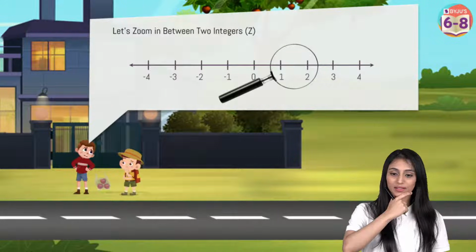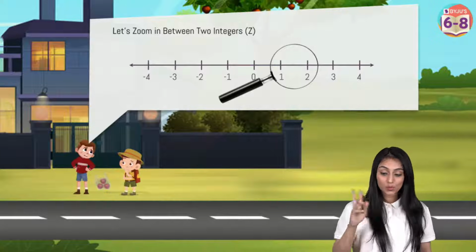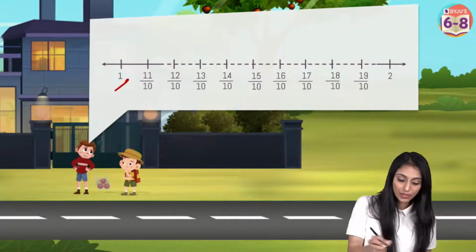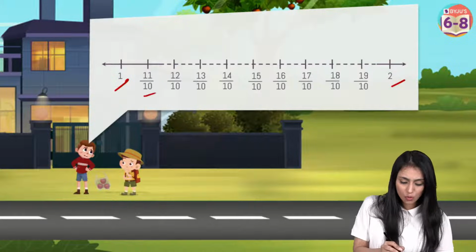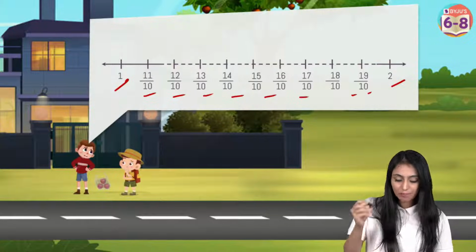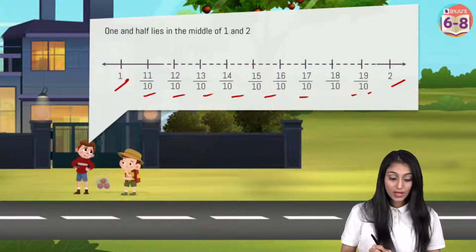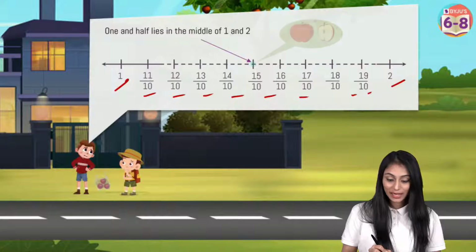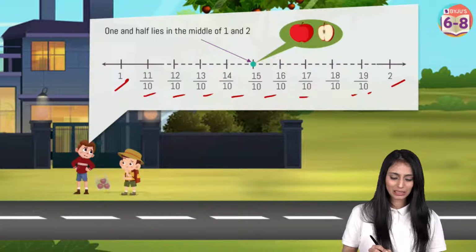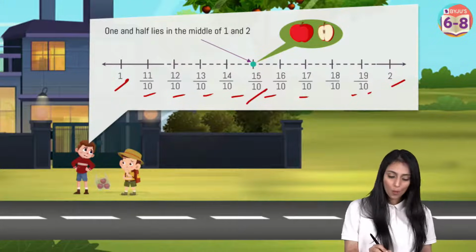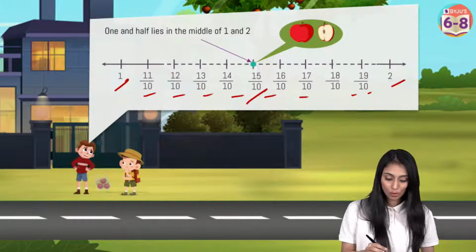Don't worry. All right. So between 1 and 2, let's zoom in. Here is 1, here is 2. What you can see is that there are so many numbers in between 1 and 2, right? And as I said, 1.5 lies in the middle of 1 and 2, which is 15 by 10 over here. Now you might be thinking, ma'am, you said 1.5 and here you are showing 15 by 10. What is it actually? Similarly, this kid is also confused.